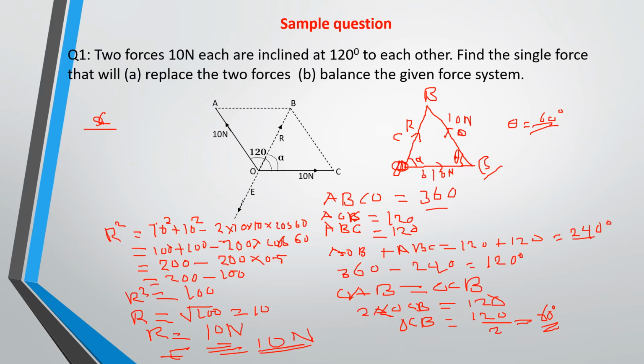So C over sine C is equal to B over sine B is equal to O over sine O, as the case may be.